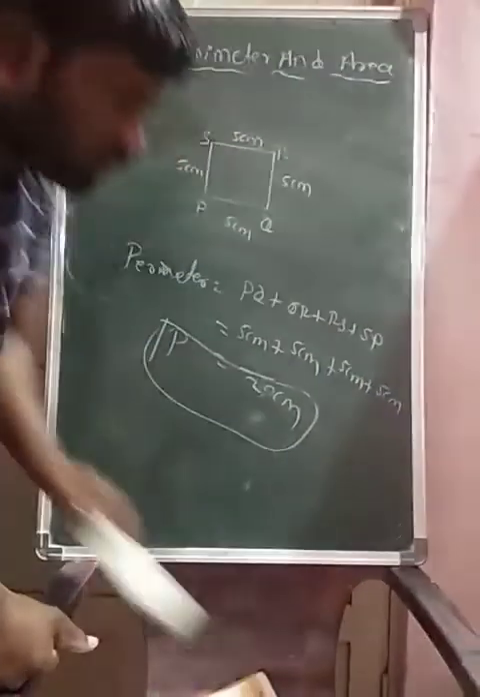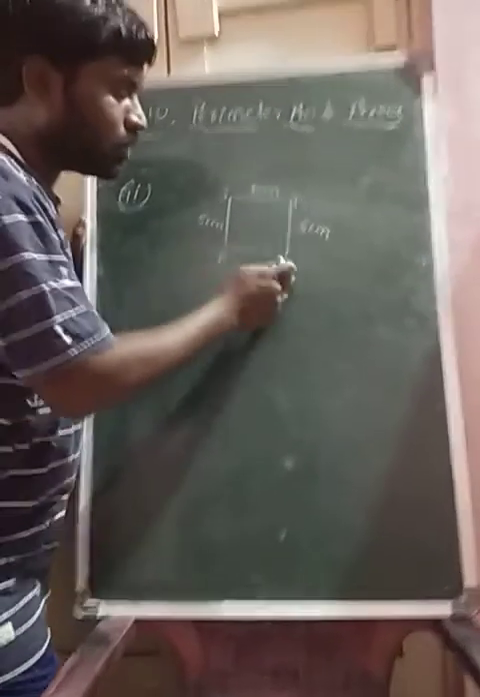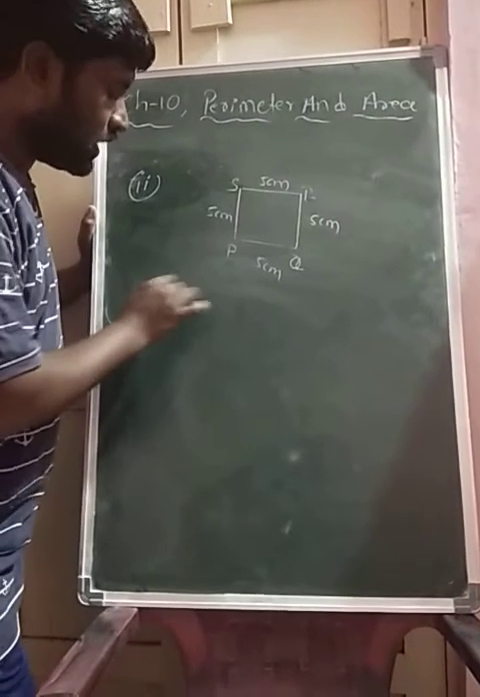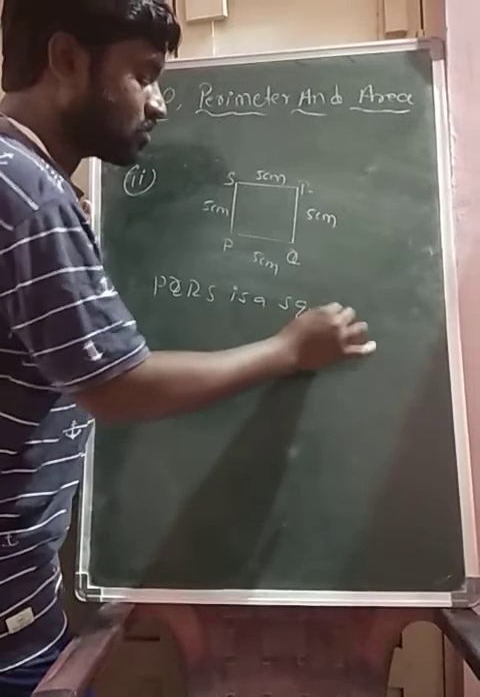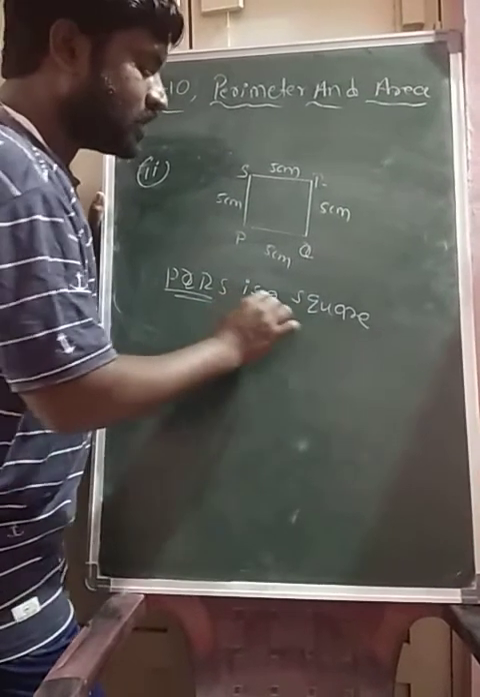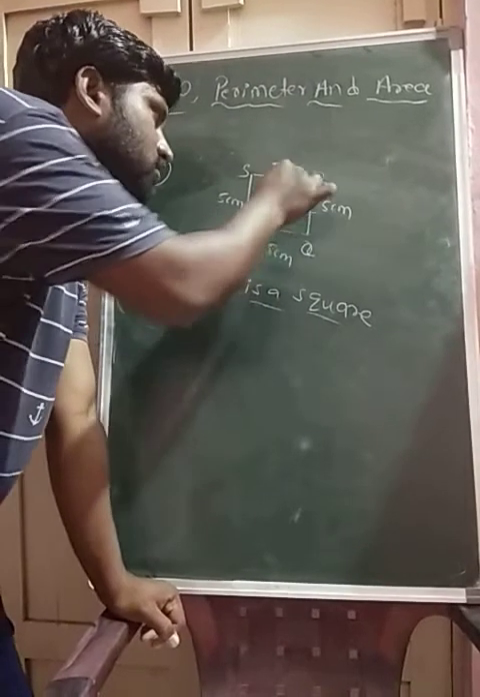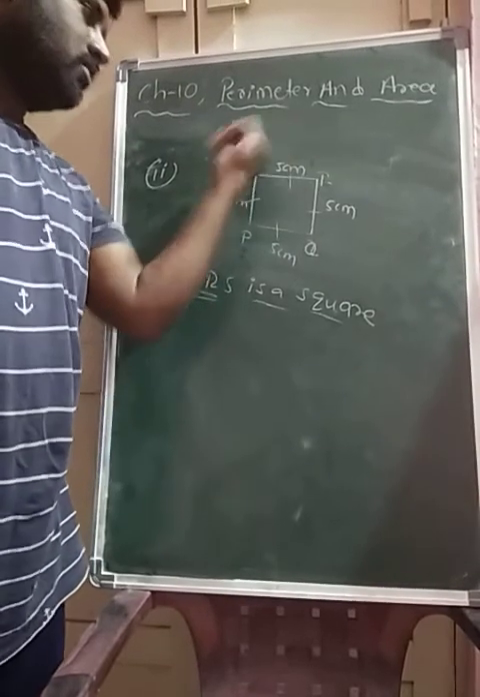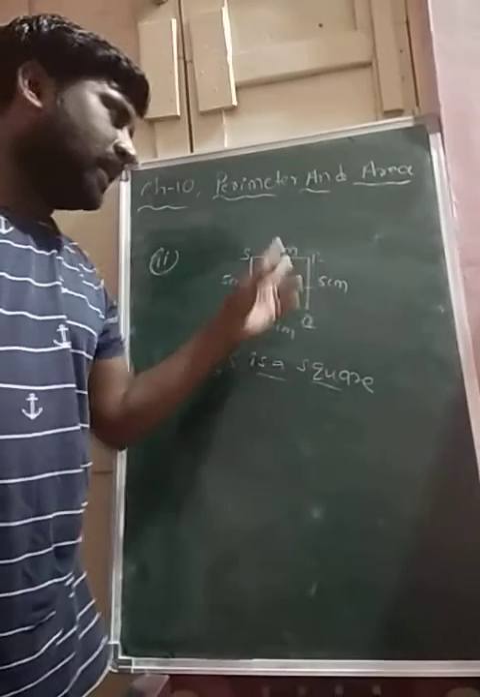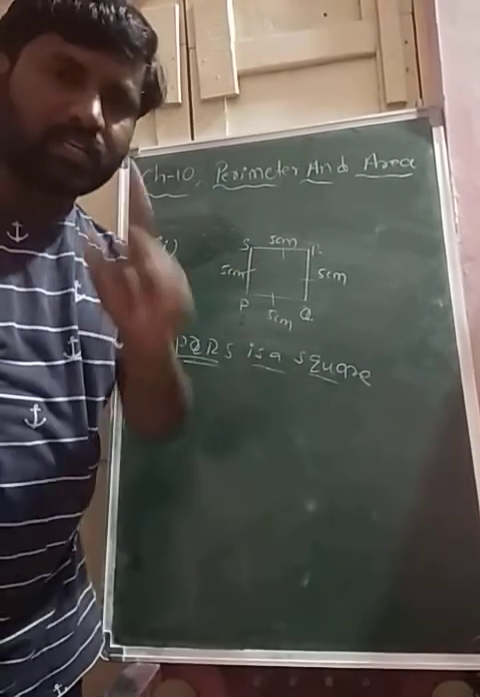But actually we know what is this, this is a square actually. PQRS is a square. Okay, PQRS is a square. We know in a square all sides are equal. Any sides, PQ is equals to QR is equals to RS is equals to SP. All sides are equal and all angles measure 90 degrees and the diagonals are also equal in a square.